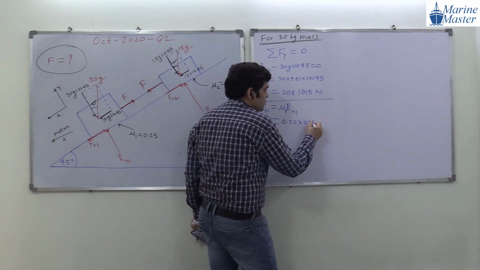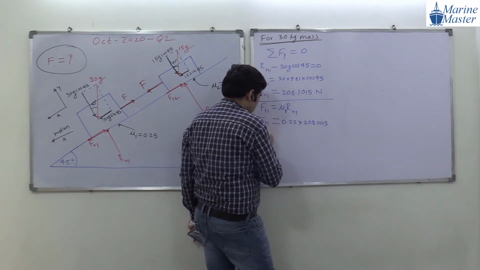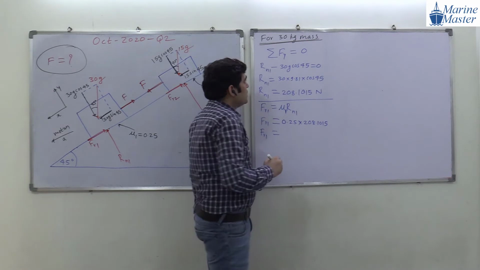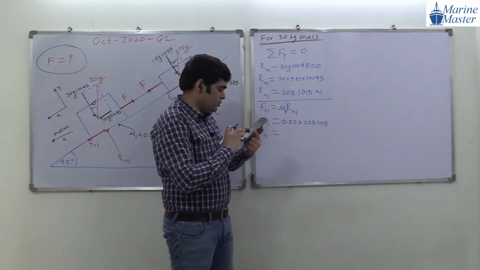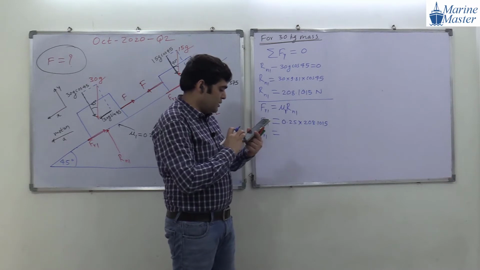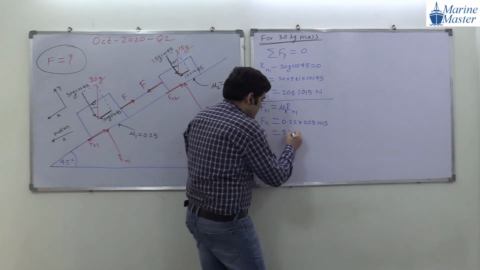Rn1 is 208.1015. So Fr1 will be equal to what, everyone? Please do the calculation. 0.25 multiplied by 208.1015. Check it out, everyone. Please let me know if I have made any mistake.